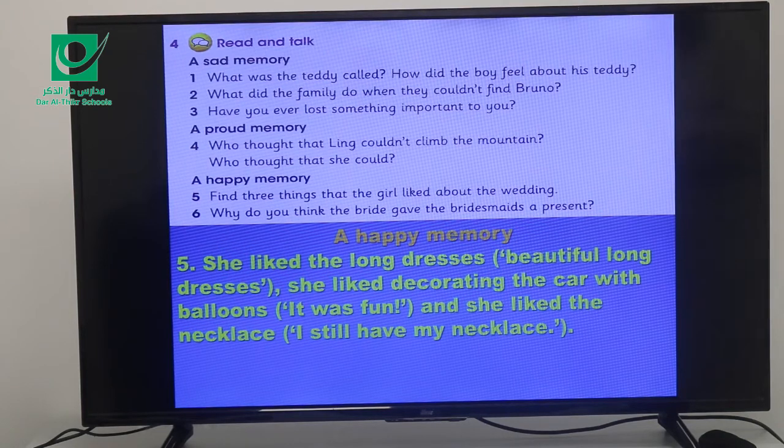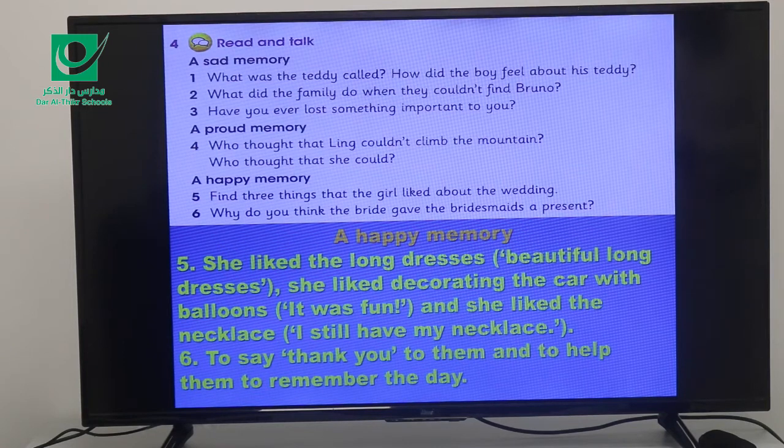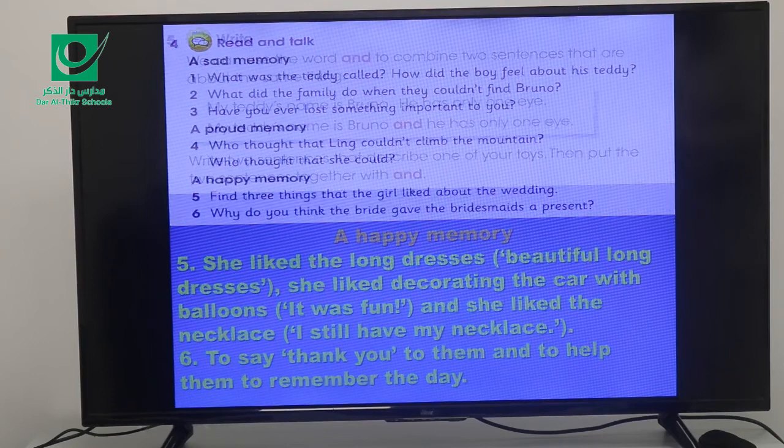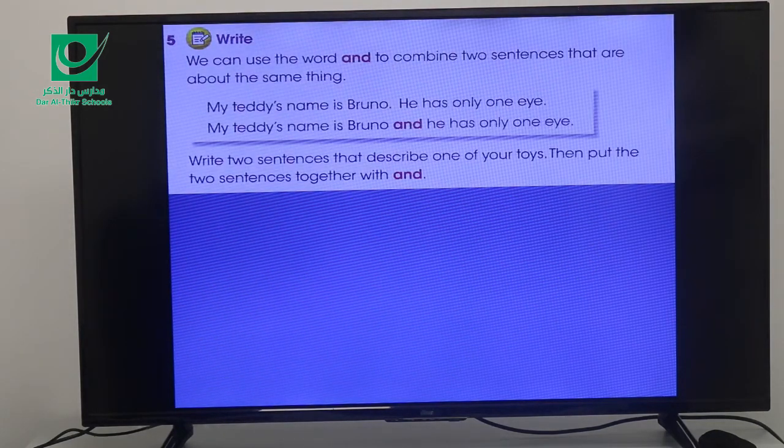Question number 6. Why do you think the bride gave the bridesmaids a present? To say thank you to them and to help them to remember that big day. Okay. Exercise number 5. We can use the word and to combine 2 sentences that are about the same thing. For example, my teddy's name is Bruno. He has only one eye. So how can I join these 2 sentences with one using the conjunction and? We say my teddy's name is Bruno and he has only one eye. Okay? We join the 2 sentences in one using the conjunction and.